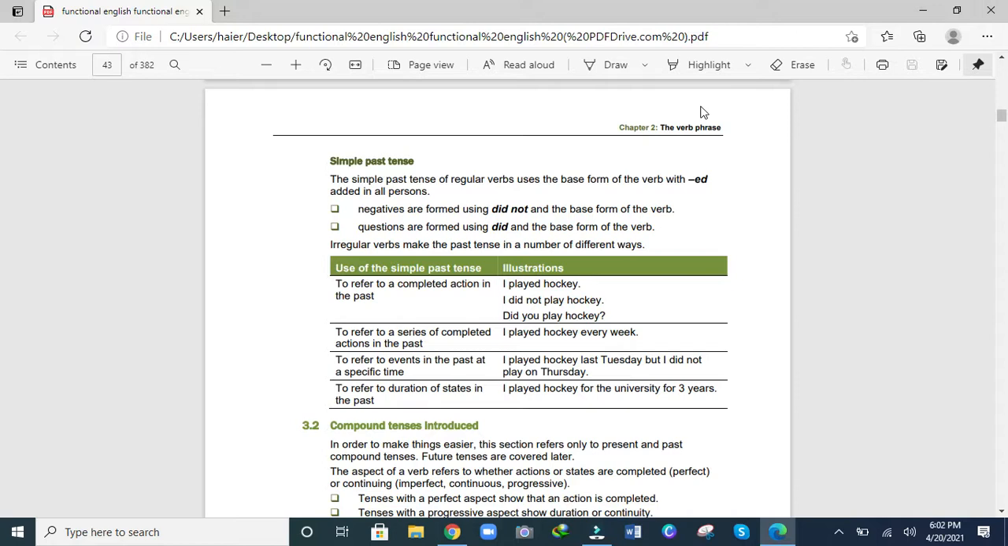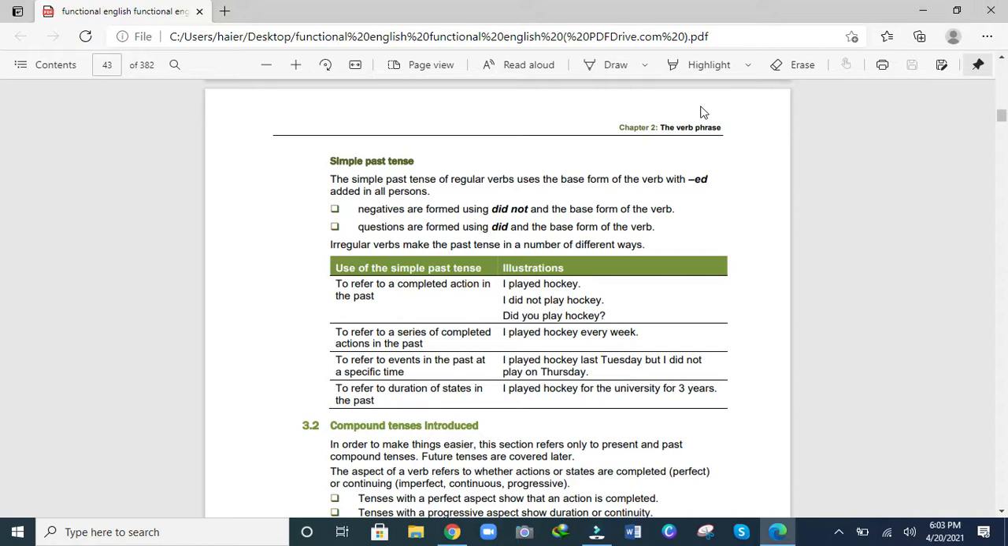Use of simple past tense, with illustrations. To refer to a completed action in the past: I played cricket or hockey. I didn't play hockey. Did you play hockey? To refer to a series of completed actions in the past: I played hockey every week.